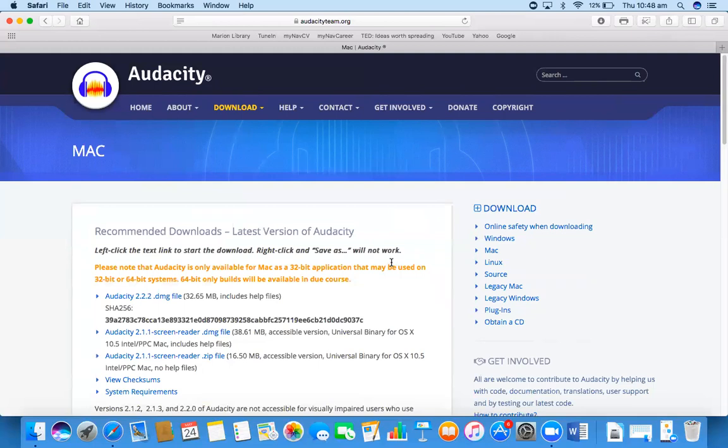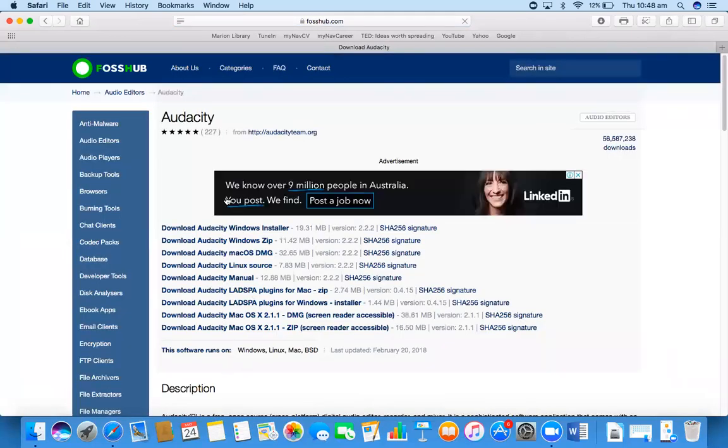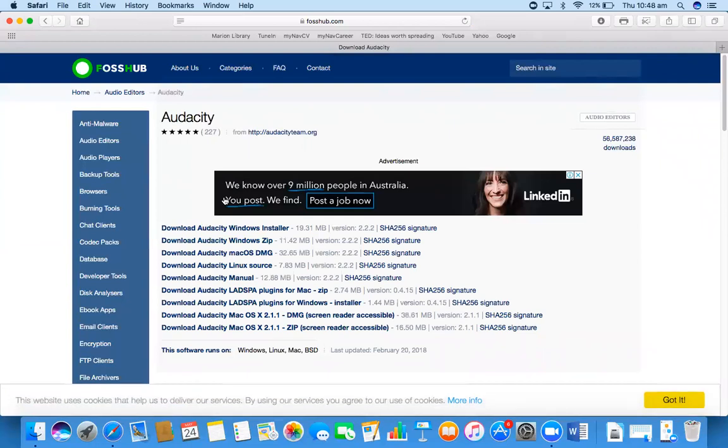Then it will take you to the next page where you can see the Audacity 2.2.2 .dmg file, which has 32.65 MB of files, including help files. Now, just click on this link and it will take you to the installer page, from where you have to download the main installer file.